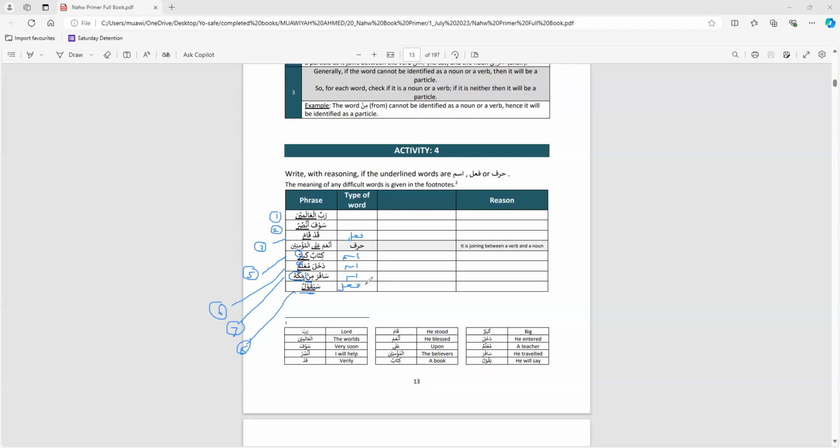But even after studying all of those signs, let's say there's a unique sentence or unique word when none of the signs are present. In reality, we're not even supposed to use the signs in the first place. That's just for help. Really, we're supposed to focus on each word and the meaning. Like in English, we look at the meaning of the words and we work it out. Is it an action word? Is it a name of something? That's the real way, which we've learned in the definition of ism, fa'il, harf. But these signs are just helpers or supporters that make it easier a lot of times.